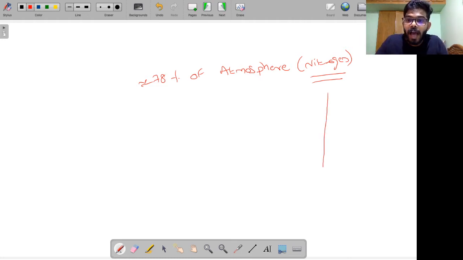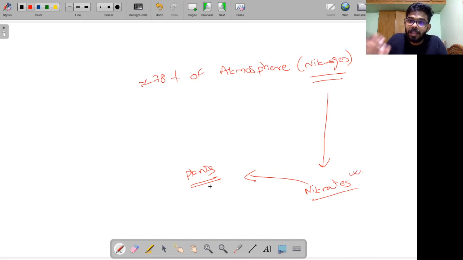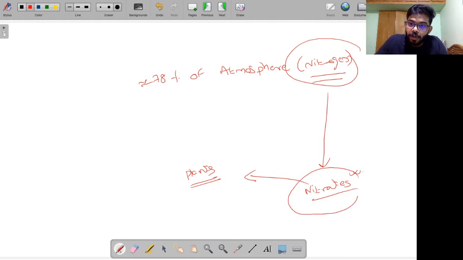This nitrogen has to be converted into something called nitrates, right? These nitrates can be taken by the plants through their roots, alright? So you need some organisms to convert this nitrogen into nitrates so that it can be taken by the plants. These organisms, like blue-green algae, do something called nitrogen fixation. They capture nitrogen from the atmosphere, convert it to nitrates, and make nitrates available to the plant, right?